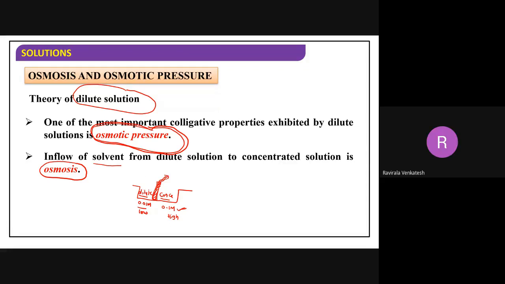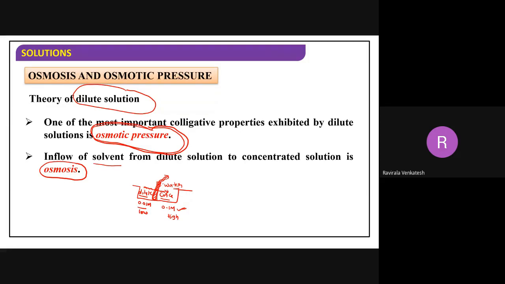Now, from dilute to concentrated, from low concentration to high concentration, only water will flow, but not the salt. Isn't it? Understood? Why not salt? Because this semi-permeable membrane has minute holes. Through these minute holes, water, being small in size, can pass through it.